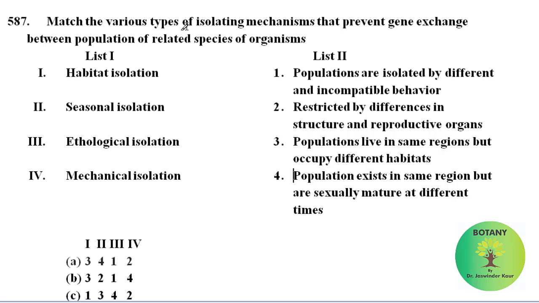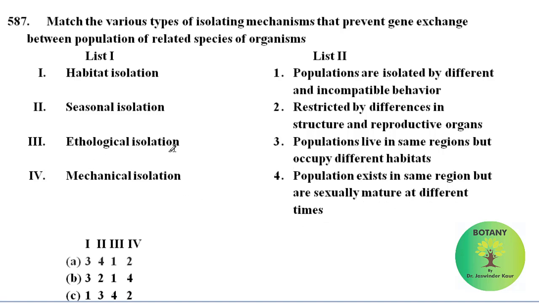Match the various types of isolating mechanisms that prevent gene exchange between populations of related species of organisms. Habitat isolation: populations live in the same regions but occupy different habitats. Seasonal isolation: populations exist in the same region but are sexually mature at different times.